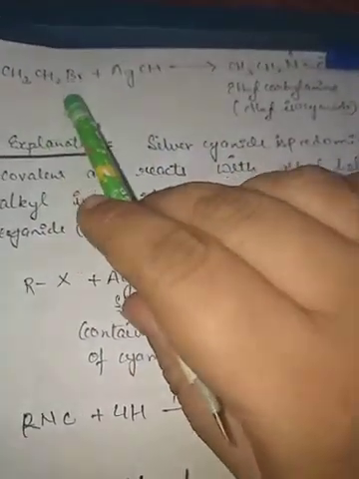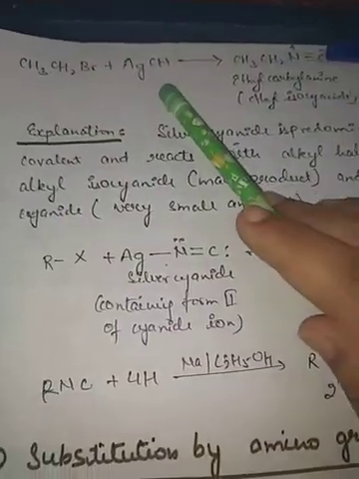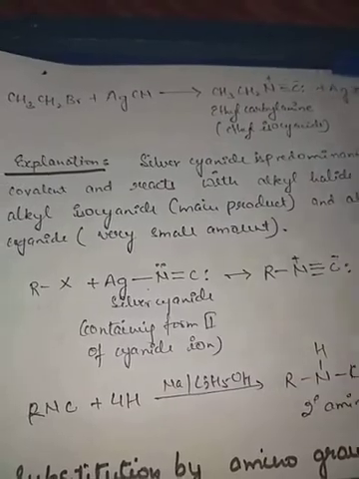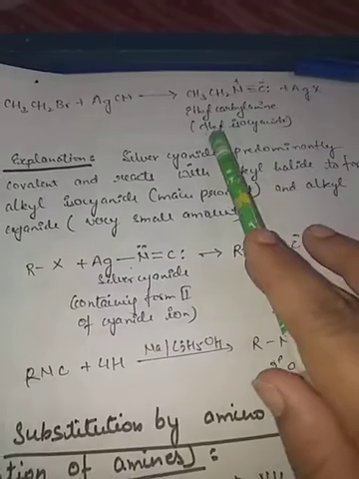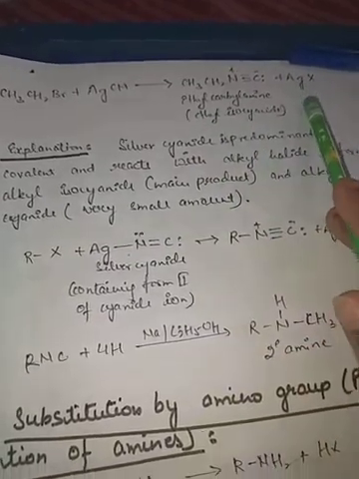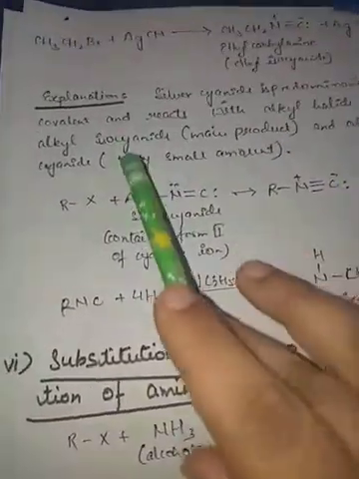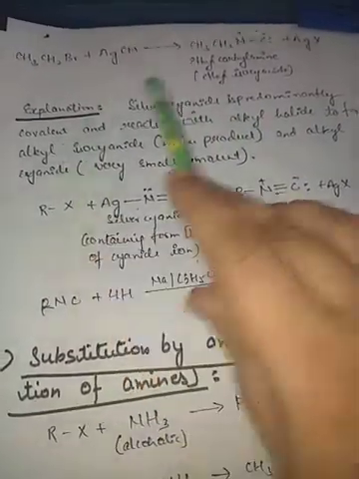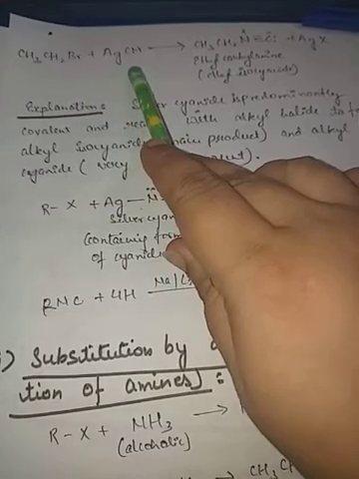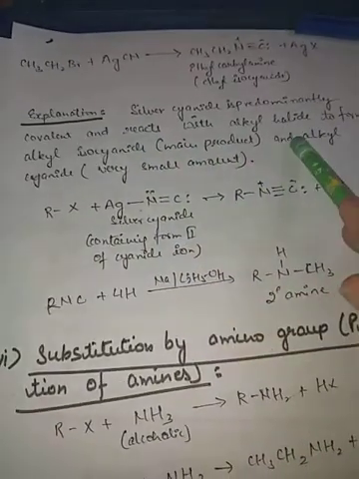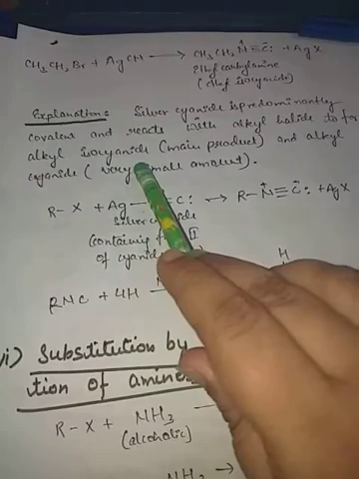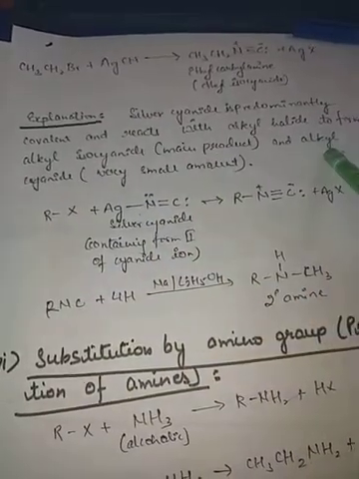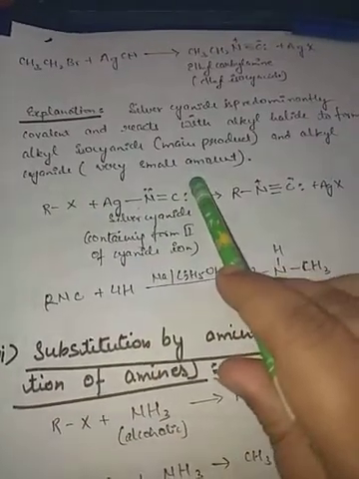Now see the reaction. CH3CH2Br combines with AgCN. Here we'll get CH3CH2NC, ethyl carbylamine, that is ethyl isocyanide, along with the formation of AgX. Now its explanation is here. Silver cyanide is predominantly covalent. If you are talking about AgCN, it is covalent and reacts with alkyl halide to form alkyl isocyanide, the main product, and alkyl cyanide in very small amount.